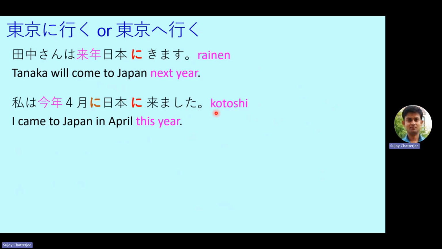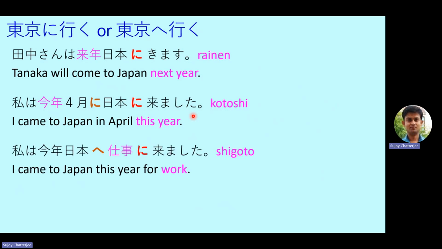Watashi wa kotoshi. Kotoshi, as you can see, is a very interesting kanji. This is the kanji for ima, that means now, and this is the kanji for year. So now year means this year. So kotoshi means this year. Watashi wa kotoshi, fourth month, that means 4月 ni Nihon ni kimashita. I came to Japan in April this year. So I came to Japan in April this year for some purpose, definitely.